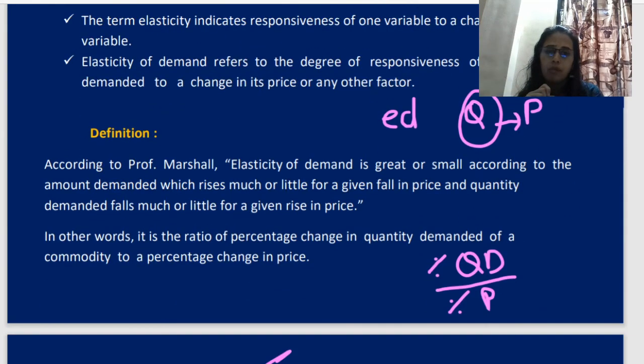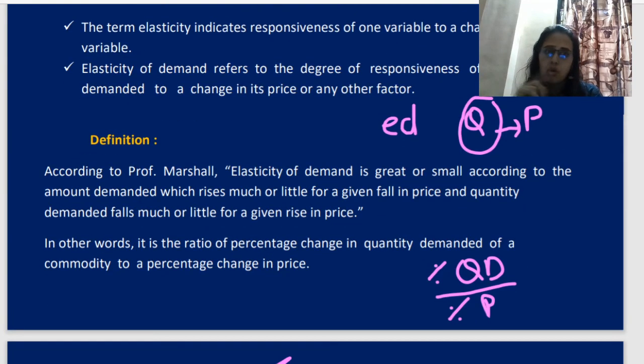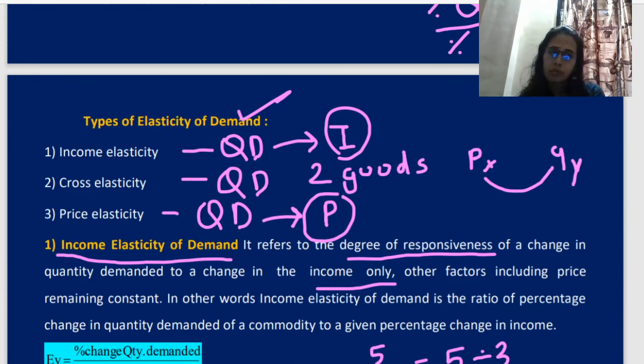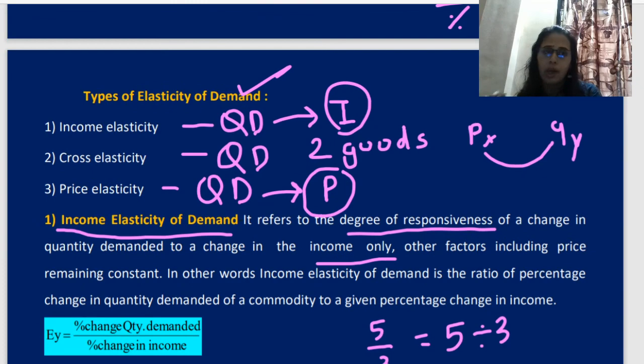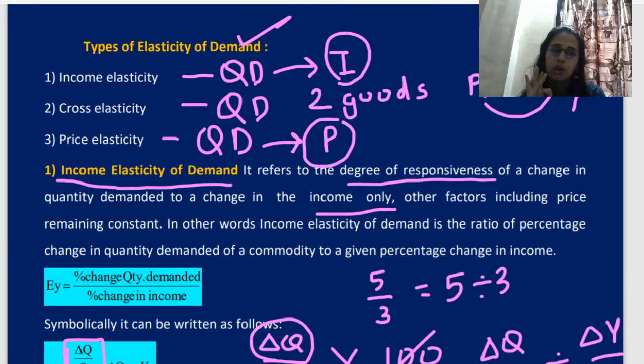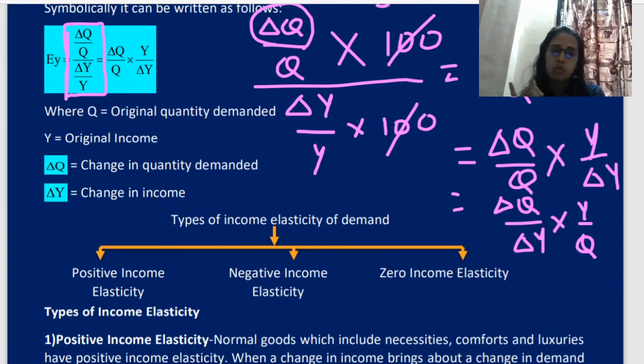Okay, then what is elasticity? Elasticity is nothing but how we react to the price, how we react to the income. And cross elasticity, we have seen how there is a relationship between two goods, maybe substitute goods and complementary goods. Substitute goods are called substitute goods and complementary goods are called related goods. Then we have seen income elasticity, then the formula, how it comes. Different three types: positive, negative, zero.